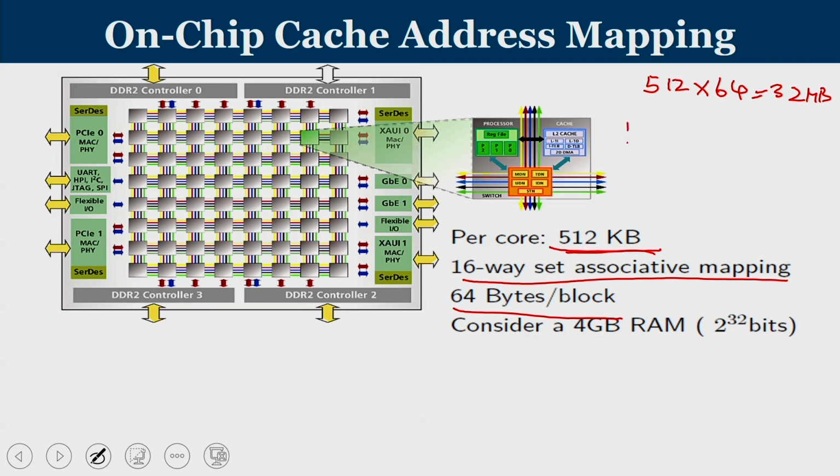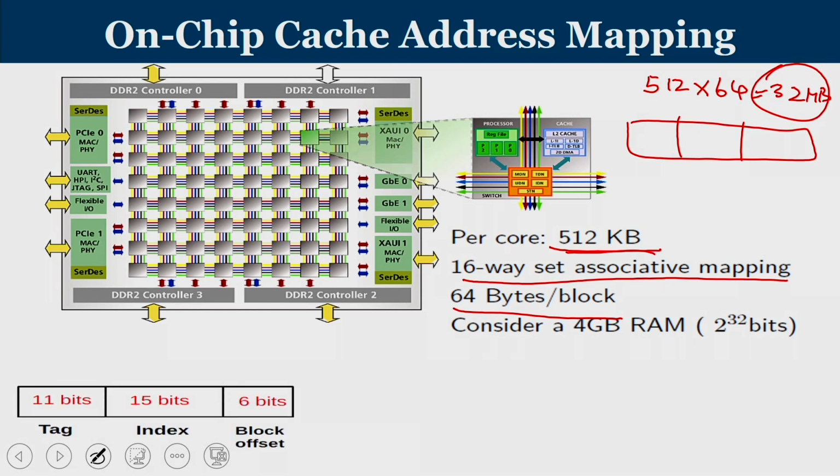Now, if you divide the tag, index and offset portion, considering it is a 32 MB L2 cache, then you will find the split up as an 11-bit tag, 15-bit index and 6-bit offset. Why 6-bit offset? Because you have a 64-byte block. So, these 2 power 15 sets that we are talking about here are scattered across all the 64 cores, and this can be further divided.